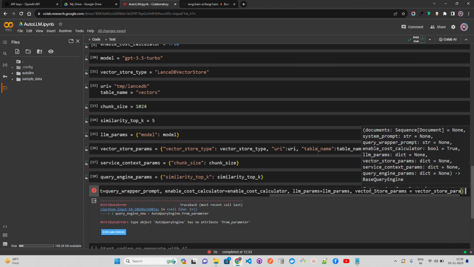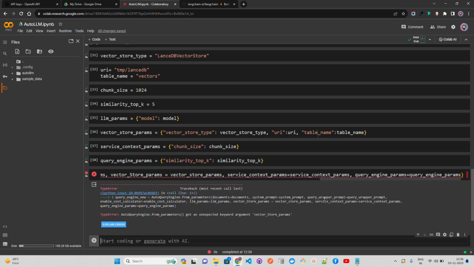And what else do we have, guys? What else have we defined? We have defined service context. I hope all these arguments are there. Okay, service context params. I have done a pre-study of this before creating this video, and I hope this is correct, what I am writing. Query engine params equals query engine params. Okay, query engine params.